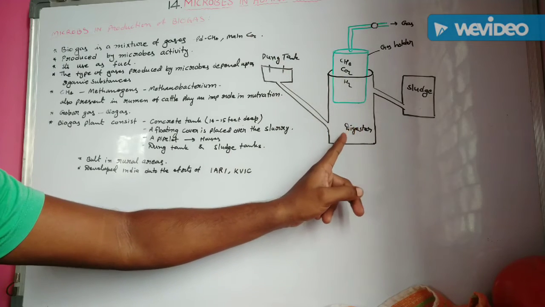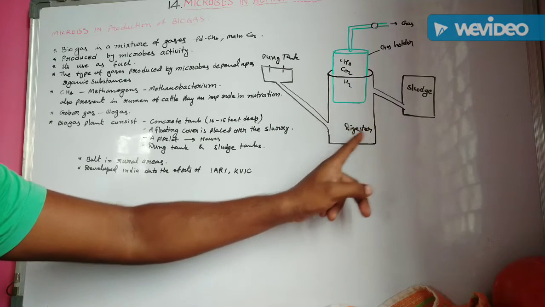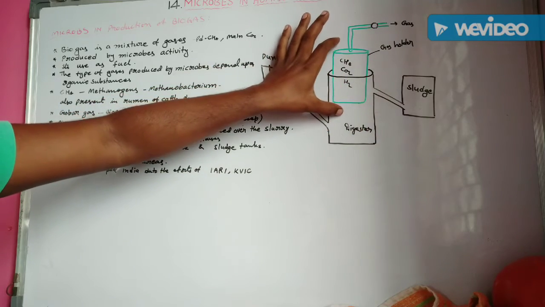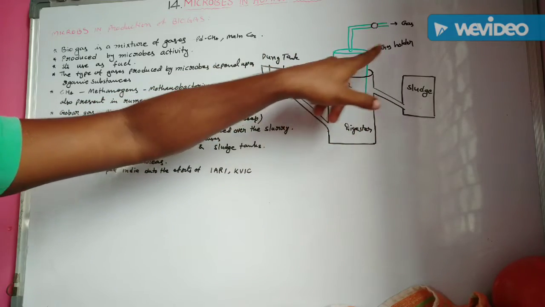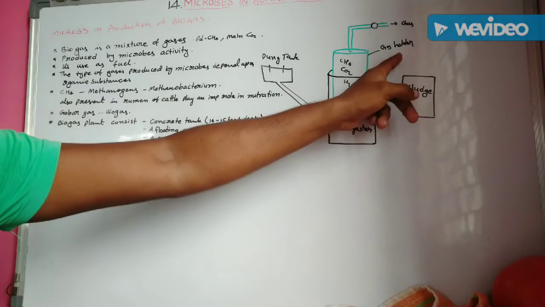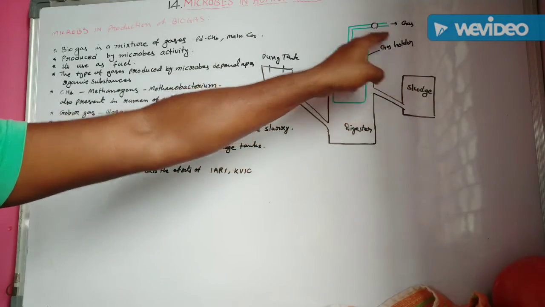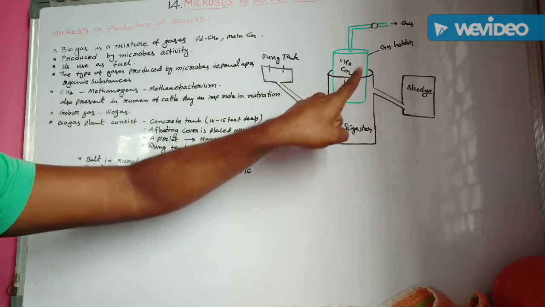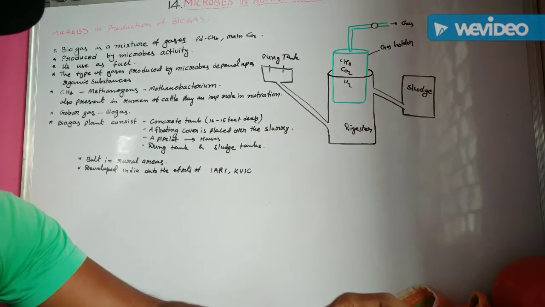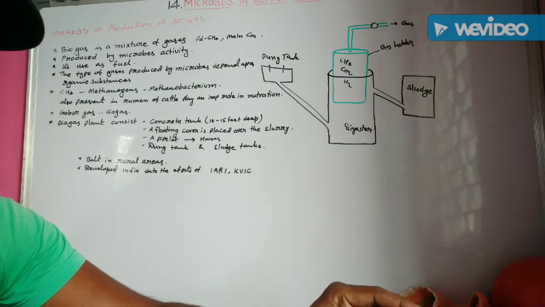Next one, this digester tank mixture, and one of the tanks is also floating. That one is the gas holder tank. This gas holder tank is filled with different types of gases, a mixture of gases, that one is methane, CO2 and H2 gases.